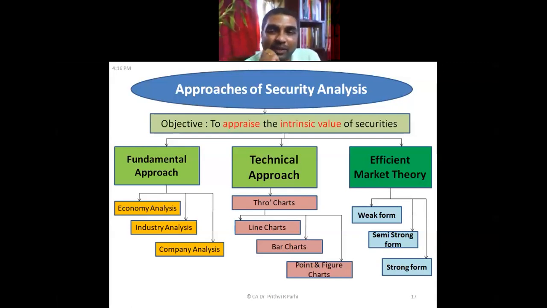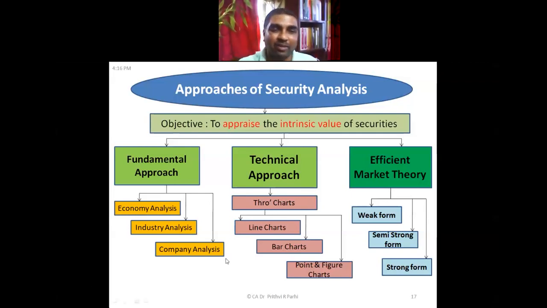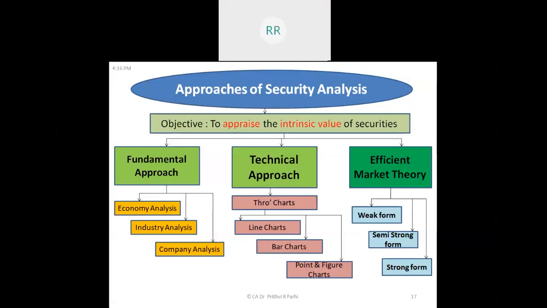Then we try to find out the industry. Suppose the company where you are investing belongs to the pharmaceutical industry, or the hotel industry, or the mining industry. So we analyze the situation of that particular industry. After that only we come to the company analysis. Economic situation is like this, industry situation is like this, but what is the situation with that company itself? Company-specific factors are analyzed at this stage. This is what happens in the fundamental approach.